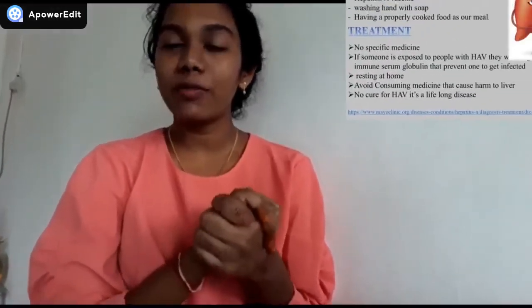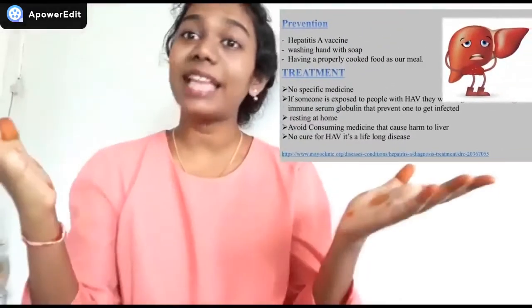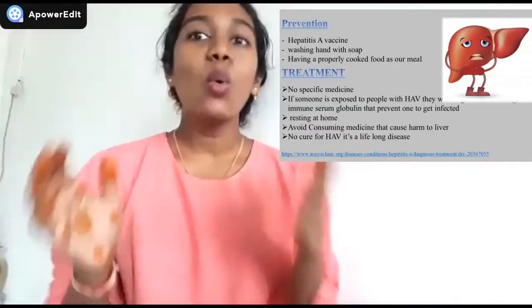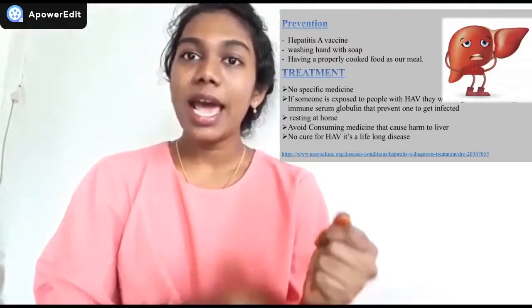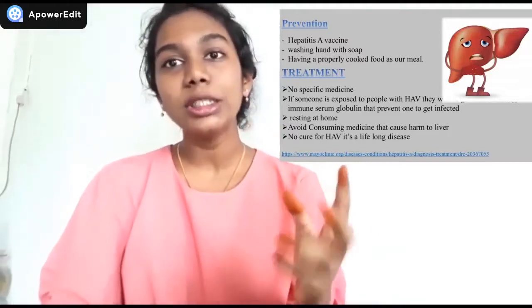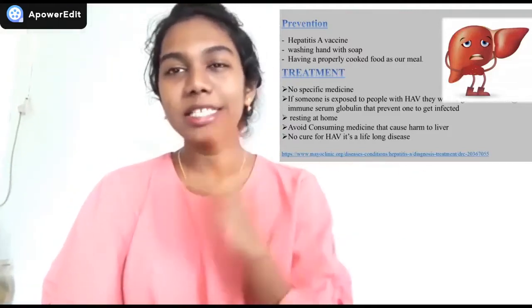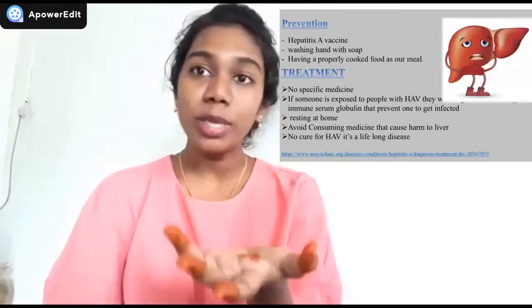How do we prevent hepatitis A? Get the hepatitis A vaccine. Wash your hands with soap and keep yourself clean always. Having properly cooked food as your meal is really important. Consuming clean water is also important.